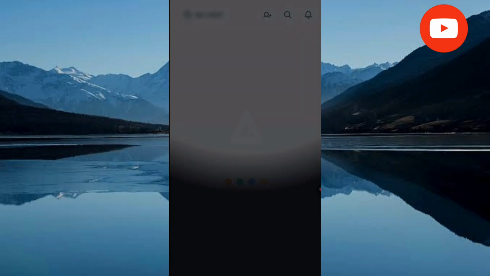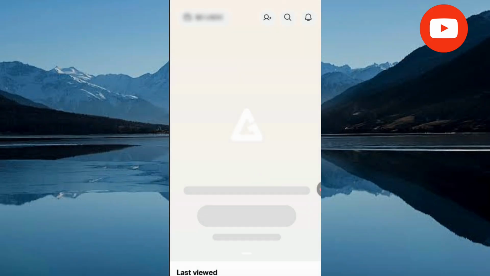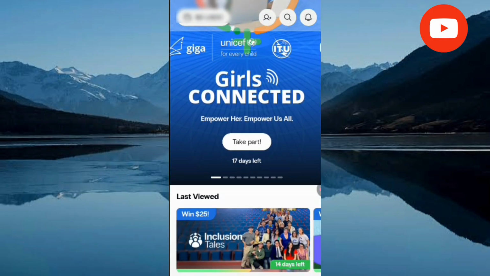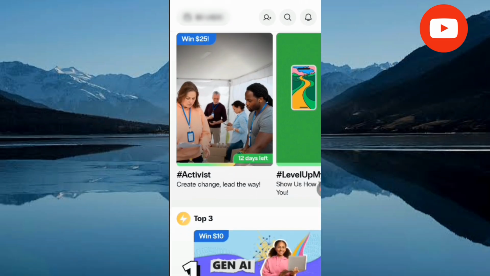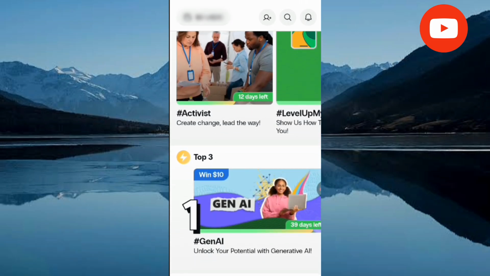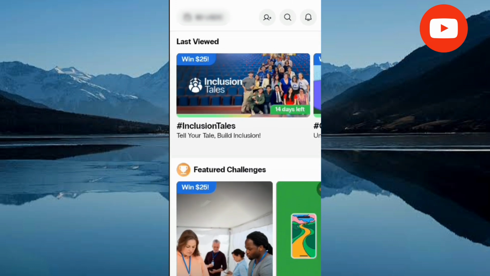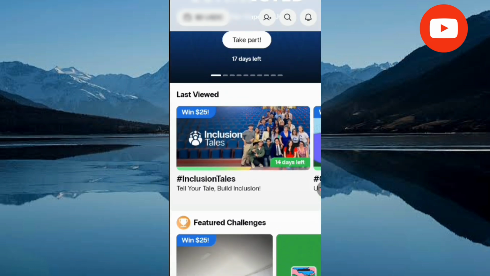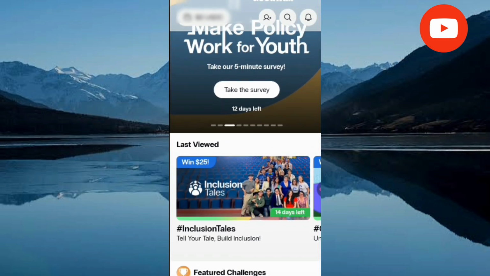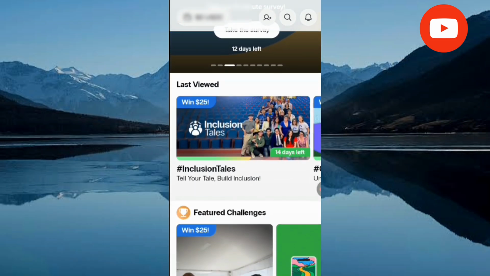Now, once that is done, it takes you to this interface. This is the interface that is going to make you a whole lot of money. Now, what do I mean? All this you're seeing here, they are challenges. You make money with this app by taking part in challenges, creating videos, completing your necessary tasks, and taking surveys also. So that is how you earn on this platform.